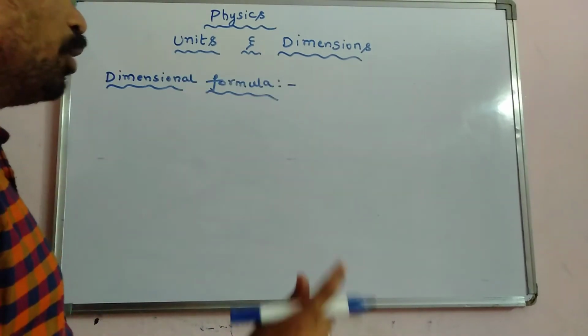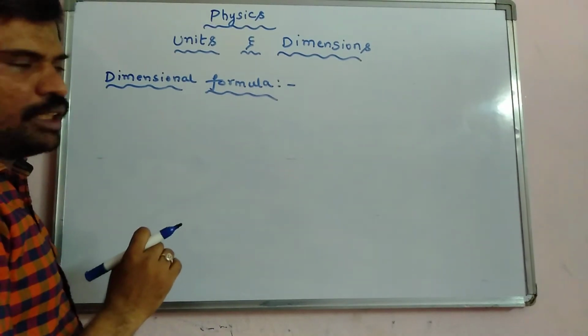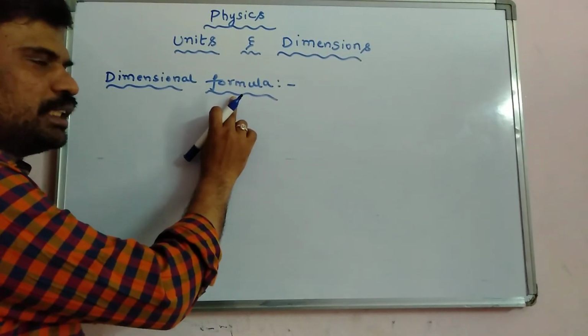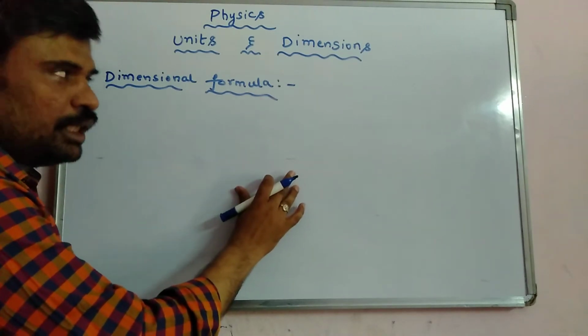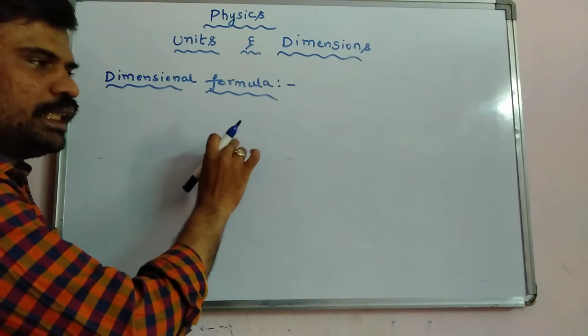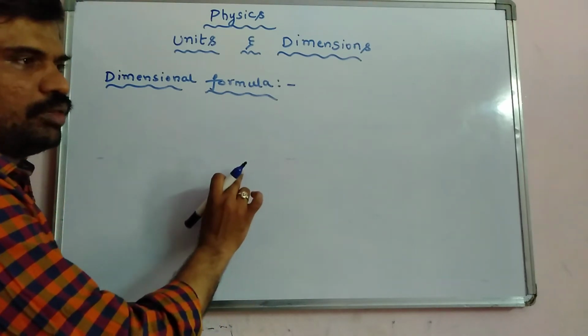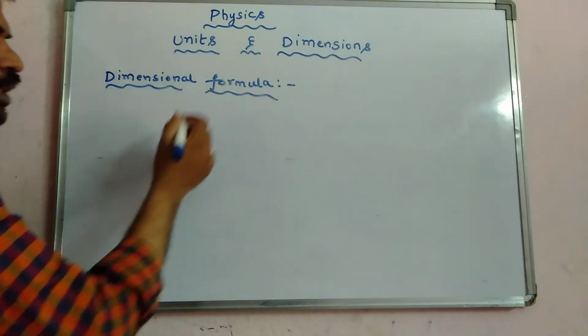Now let us learn about the dimensional formula. How to define the dimensional formula? A dimensional formula is an expression showing how a quantity depends on fundamental quantities. How does it depend? Let me tell you one example.